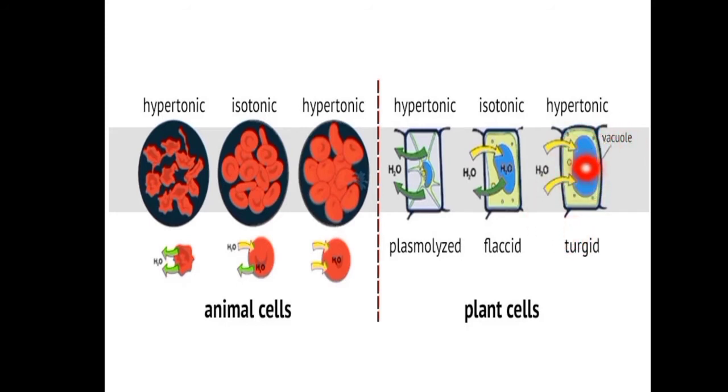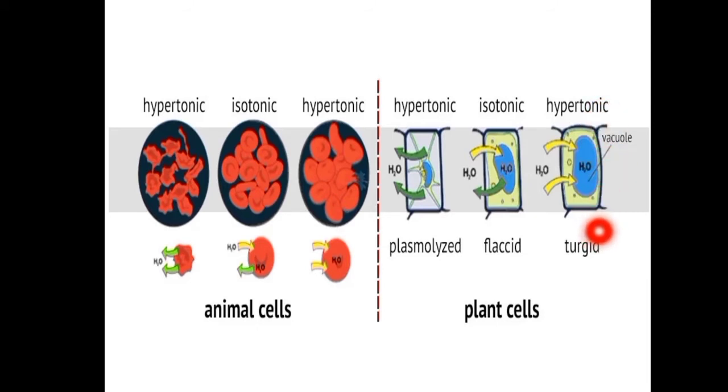So we can say that if a cell is placed in a hypotonic solution, there will be a net flow of water into the cell and the cell will gain volume, whereas the cell will lose volume in the hypertonic solution. In the hypotonic solution the cell will gain its volume. If the solute concentration outside the cell is lower than inside the cell and the solutes cannot cross the membrane, the solution is known as a hypotonic solution.